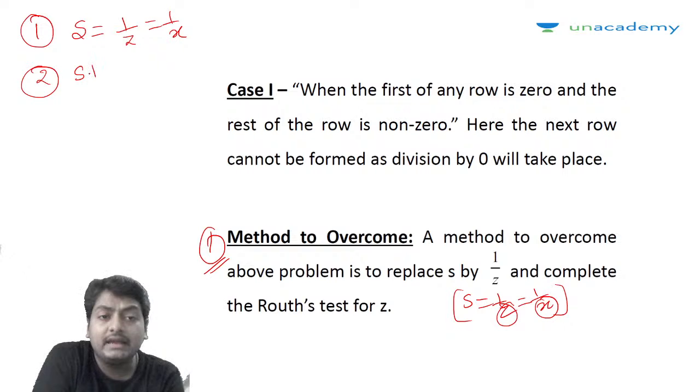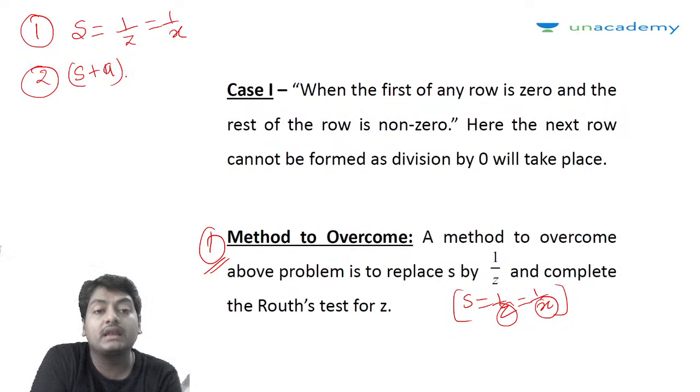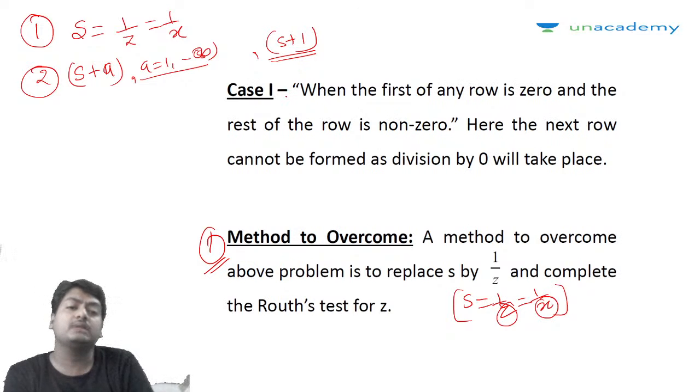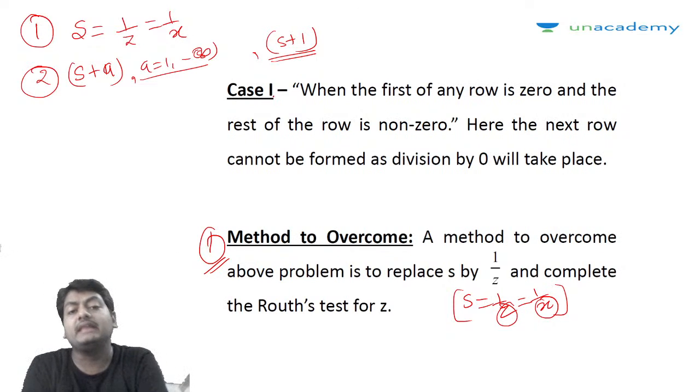Then we can do another thing. We can multiply the entire polynomial by some factor s plus a, and then apply the Routh array, where a can vary from 1 to infinity. Simply, I can multiply the entire polynomial by s plus 1, complete the Routh array, and check the stability from the coefficient signs in the first column.